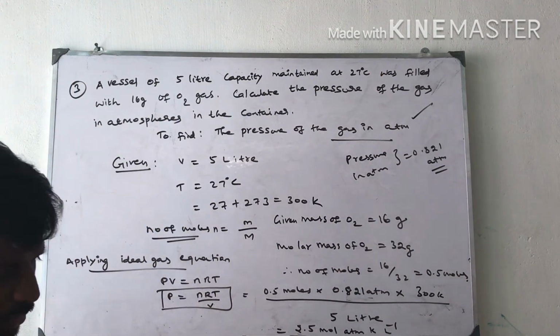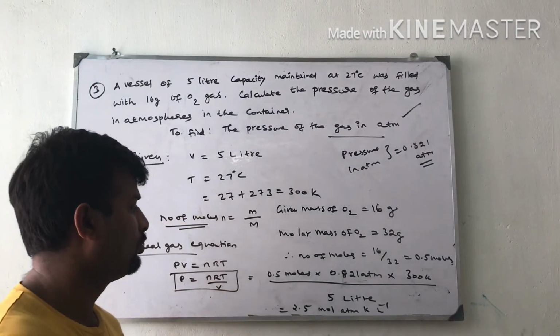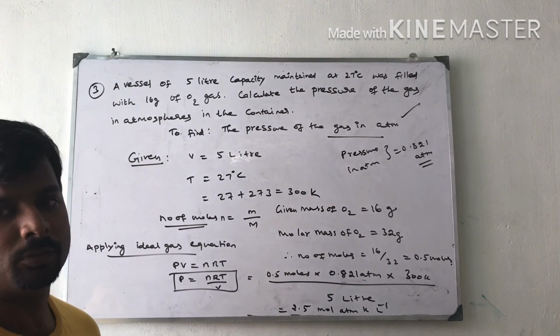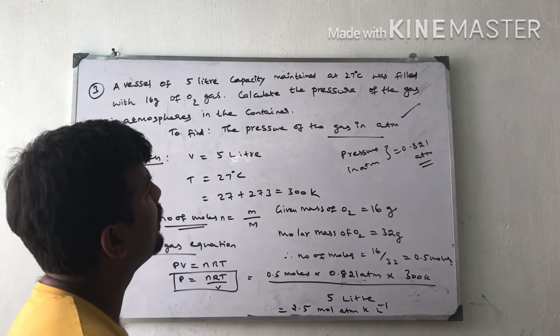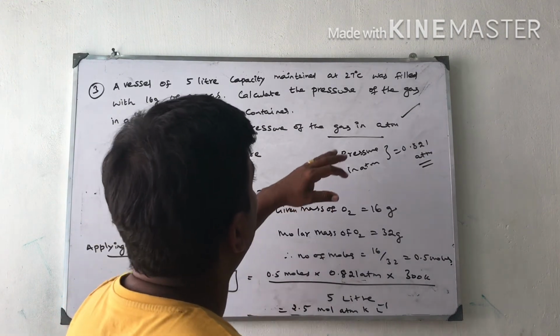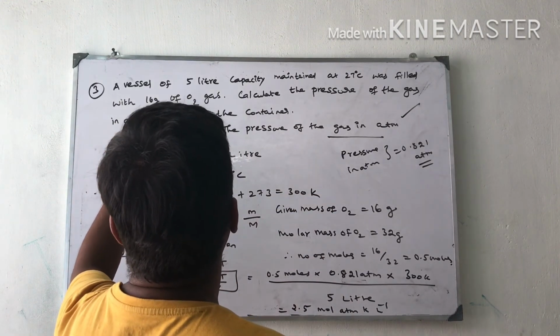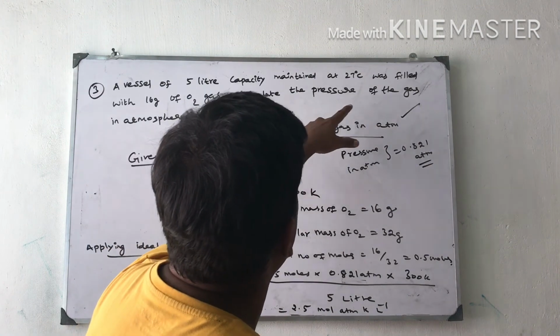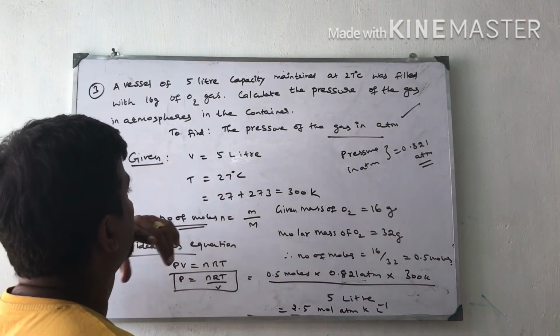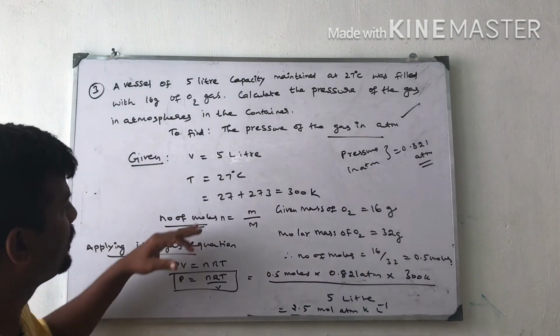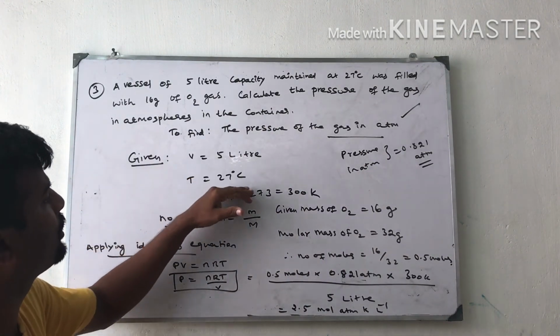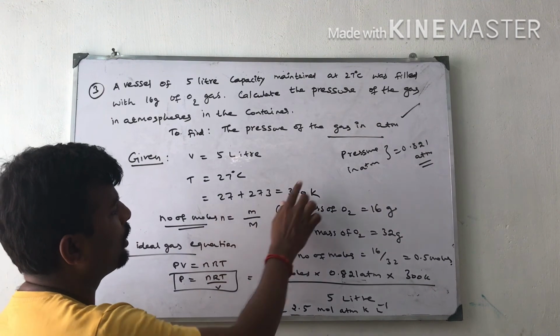So first we are going to discuss: a vessel of 5 liter capacity maintained at 27 degrees Celsius was filled with 16 gram of oxygen gas. Calculate the pressure of the gas in atmosphere in container. What are the things given? Volume 5 liter, temperature 27 degrees Celsius, we convert into Kelvin.